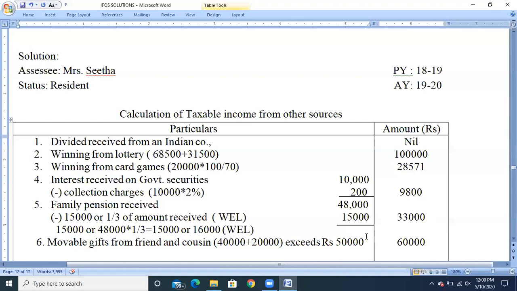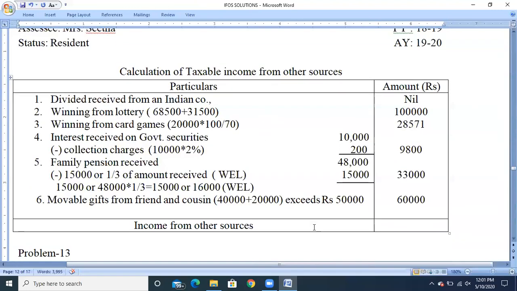Last one, we have movable gifts from the friend and cousin. Both are non-relatives and the assets received are movable gifts. So we need to take the total or aggregate of all the gifts in the previous year. So total is 40,000 plus 20,000, and if the fair market value of the asset is more than 50,000, the entire amount is taxable. If it is less than 50,000, it is fully exempted from the taxes. The amount received is 60,000, which is exceeding rupees 50,000. So 60,000 is fully taxable under the head income from other sources.